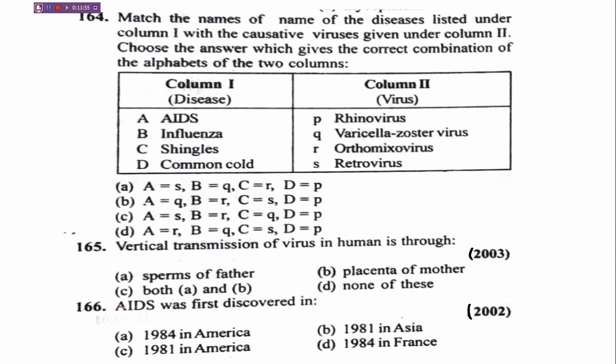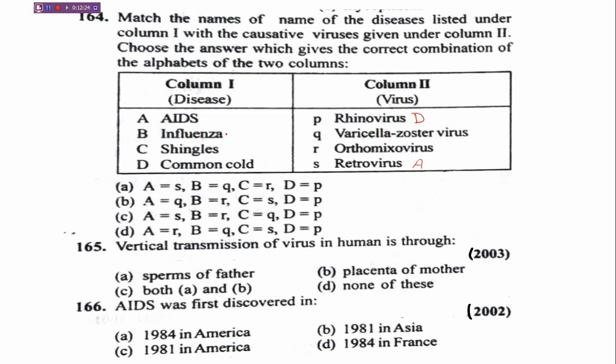Again, this is a match the following. Here disease is given in column 1 and in the next column virus is given. So let's see. AIDS is caused by retrovirus. We know that. Then influenza, shingles and common cold, these are the options, and rhinovirus. Common cold can be easily identified as it is caused by rhinovirus.